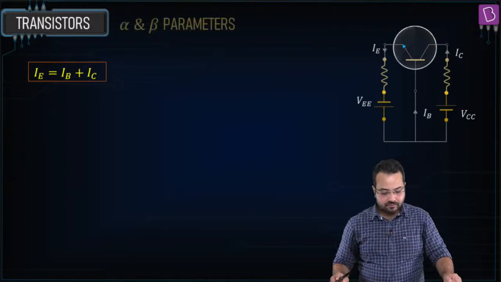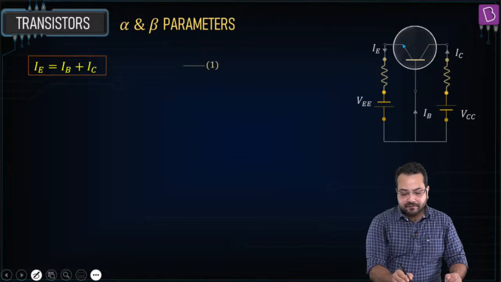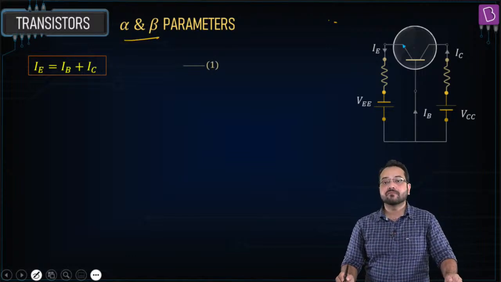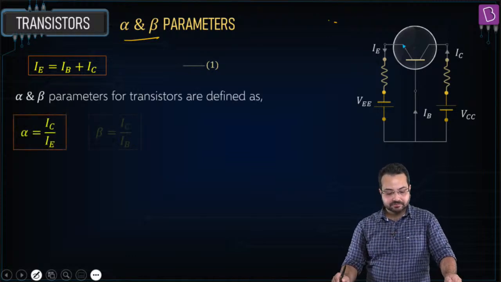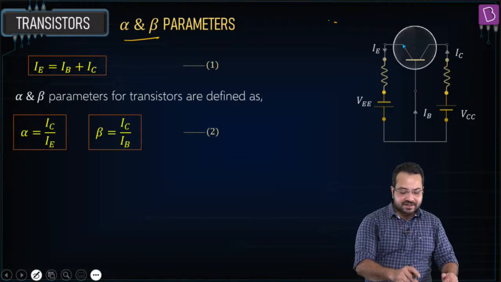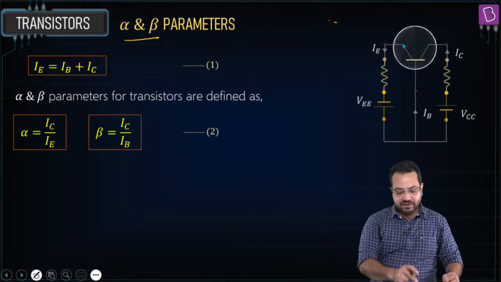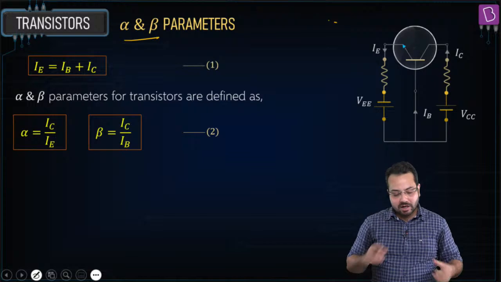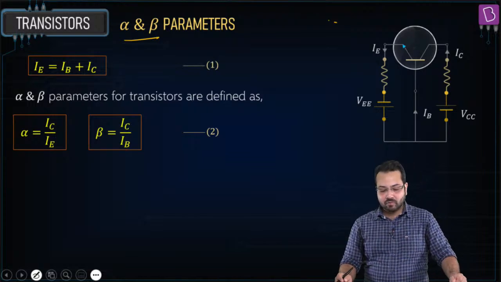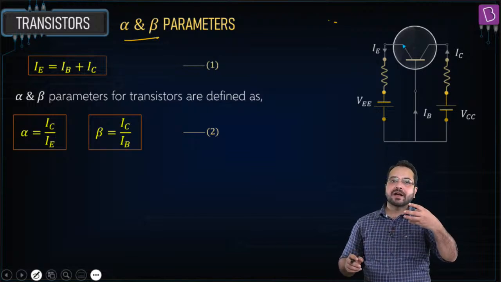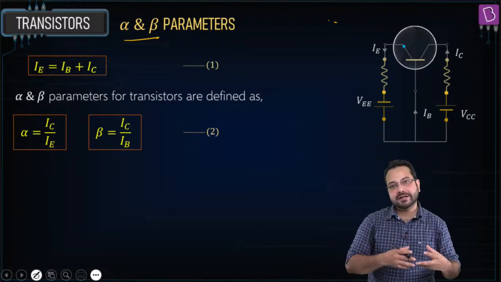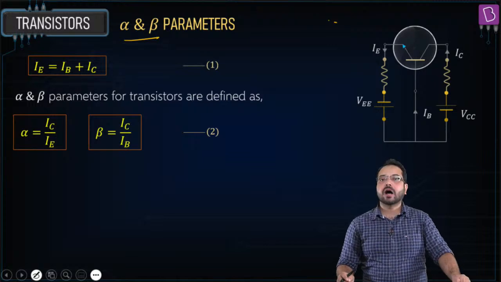All right, now we define a few parameters which are going to help us understand this better, and we call them alpha and beta. Okay, so what is alpha? Alpha is IC divided by IE. What does it mean? The fraction of current that goes into the collector compared to the emitter. The emitter current is getting divided into base and collector, so the fraction of the emitter current which goes into the collector is called alpha.